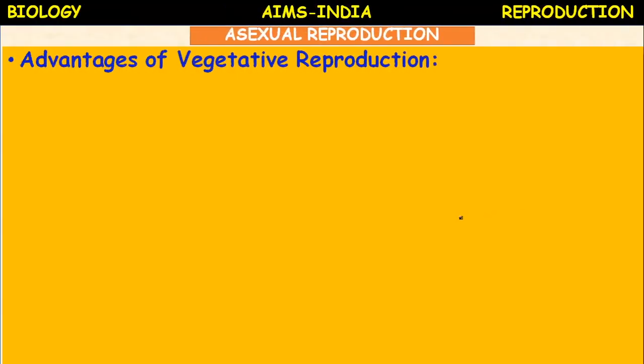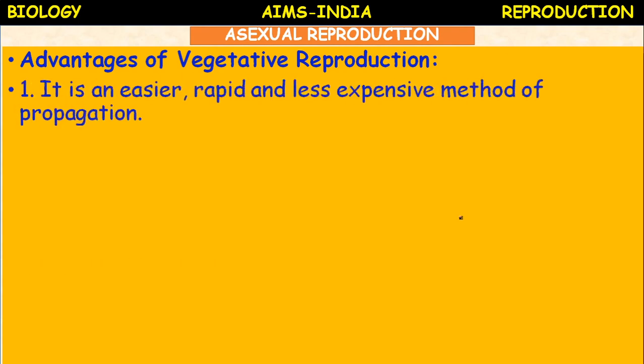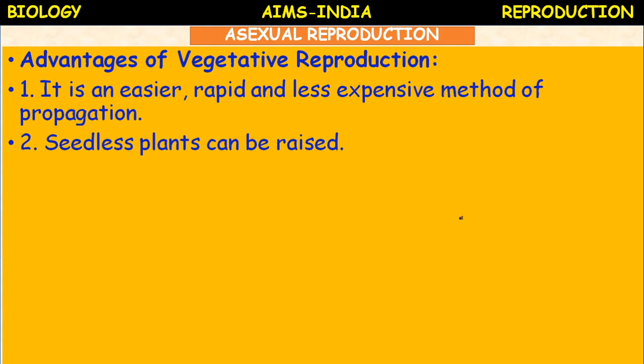Advantages of vegetative reproduction. The first advantage: it is an easier, rapid and less expensive method of propagation. Very easy to implement, very rapid and much less expensive. These three are very important, simple method characteristic features.